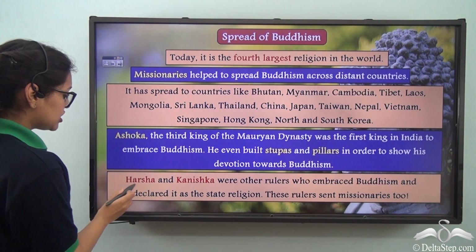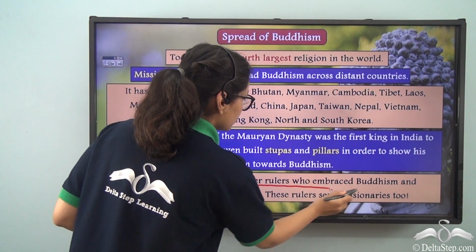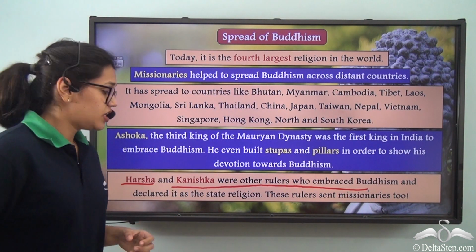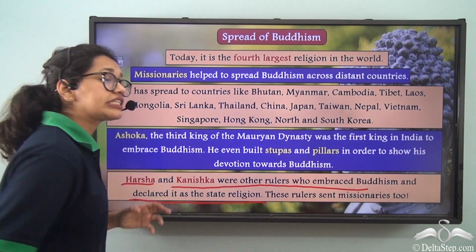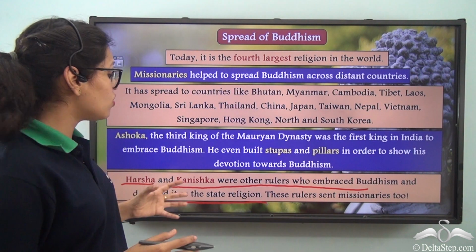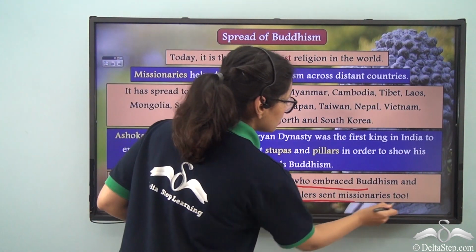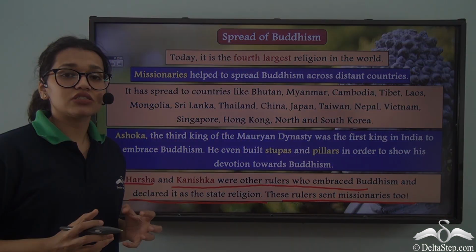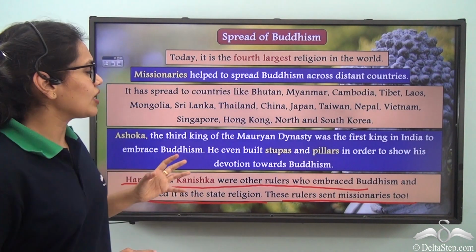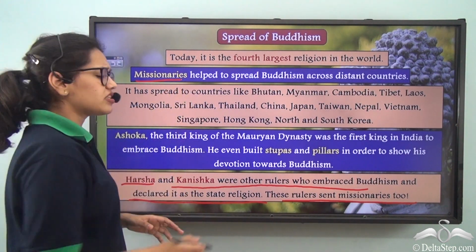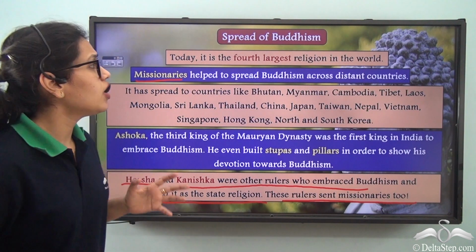In fact, Harsha and Kanishka were other rulers who embraced Buddhism and declared it as a state religion. So we can actually understand how seriously they had taken this religion, right? And even these rulers sent out missionaries. So we can see that at different points of time, these missionaries and the several rulers helped in the spread of Buddhism.